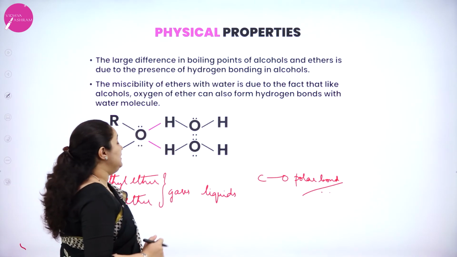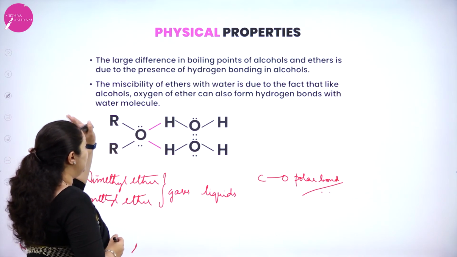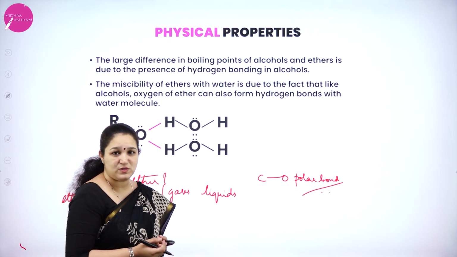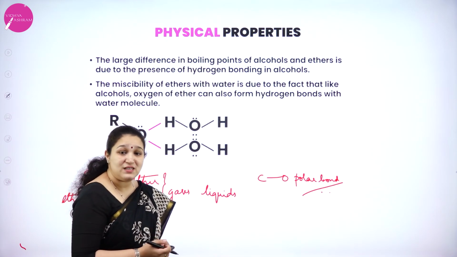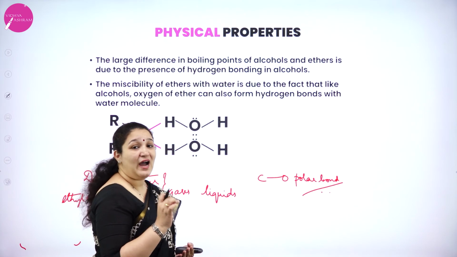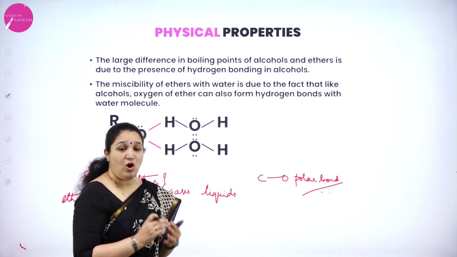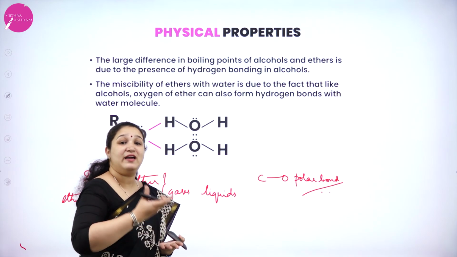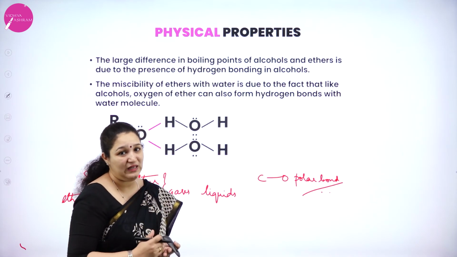Because of this, it becomes a polar bond, and even symmetrical ethers have dipole moment. The next property is, there is a large difference between the boiling points of alcohols and ethers of comparable mass. That is due to the presence of hydrogen bonds in alcohols. Alcohols can form hydrogen bonds extensively, thus they have a higher boiling point than that of ethers.